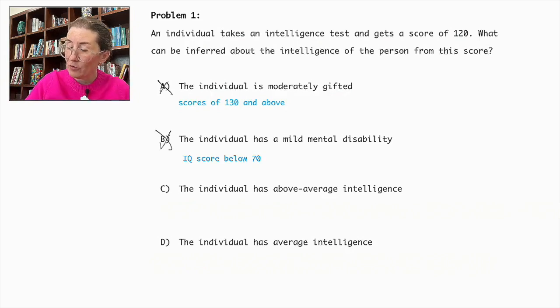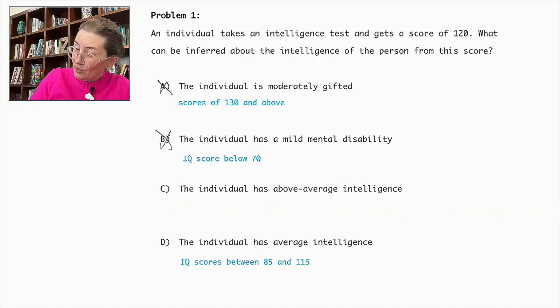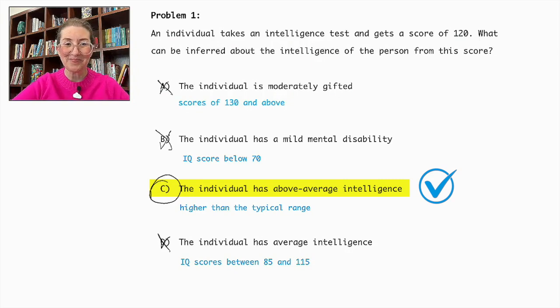So let's remove that. Furthermore, the description of average intelligence is also not applicable, since average intelligence encompasses IQ scores between 85 and 115. So let's eliminate that also. Therefore, the correct inference from an IQ score of 120 is that the individual has above average intelligence. Therefore, the answer is C.